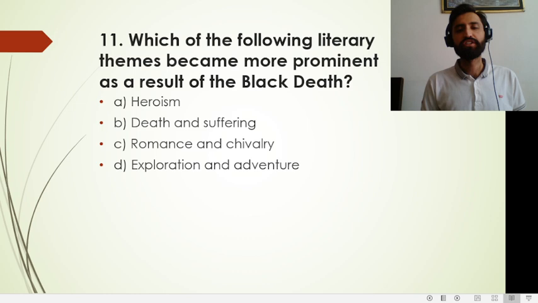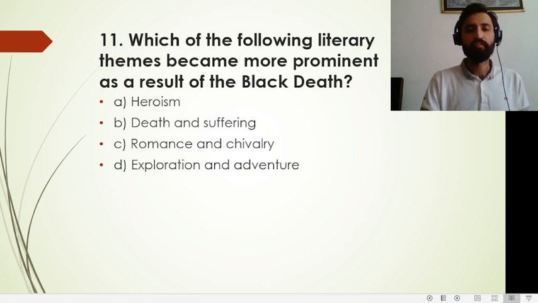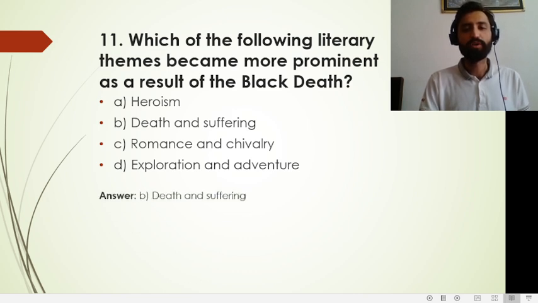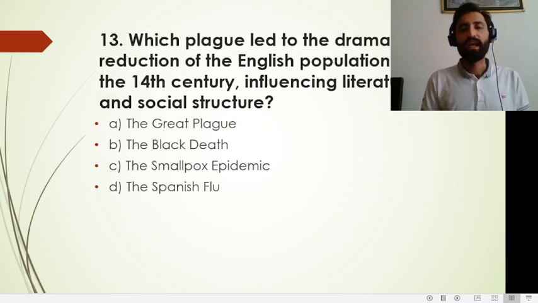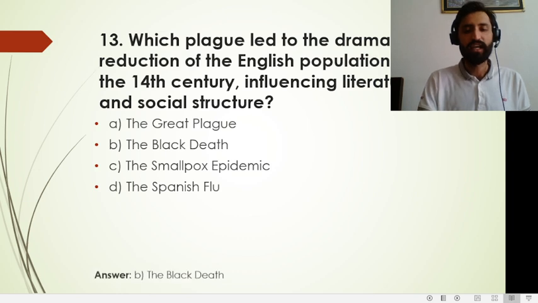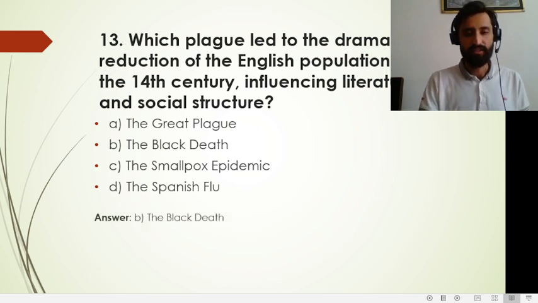Which of the following literary themes became more prominent as a result of the Black Death? The themes that became prominent and famous because of the Black Death were death and suffering. The famous Battle of Agincourt, part of the Hundred Years' War, is portrayed in which Shakespeare play? That is Henry V. Which plague led to the dramatic reduction of the English population in the 14th century, influencing literature and societal structure? That is the Black Death.